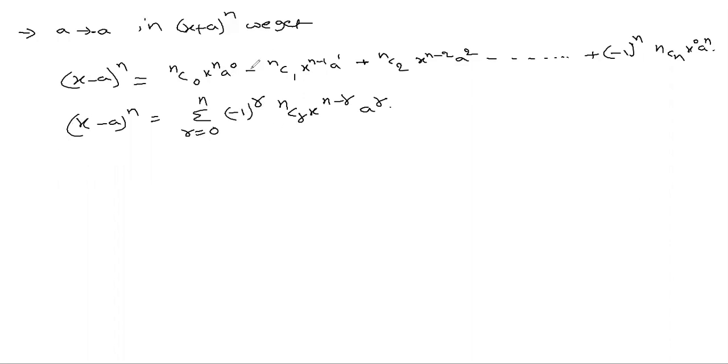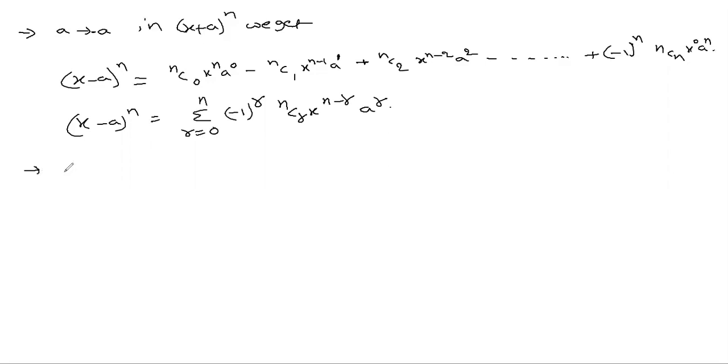We can observe that terms in x minus a whole power n alternately get positive and negative sign. According to whether n is even or odd, last term will get either positive or negative sign. If n is even, it gets positive sign. Whenever n is odd, it gets negative sign.